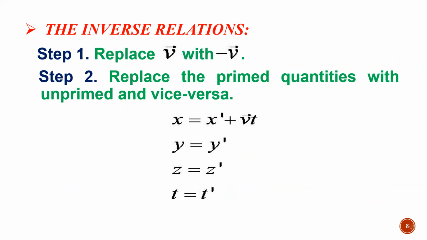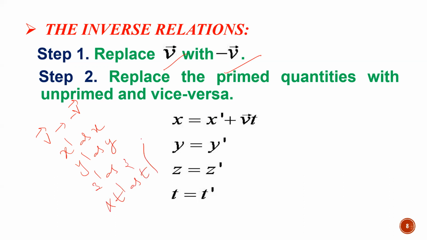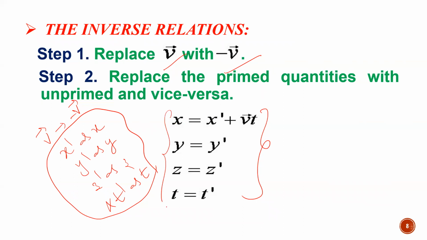Now, when I have Galilean transformations, by replacing v bar with minus v, x bar as x, v bar as minus v, velocity in the opposite direction, and y dash as y, and z dash as z, and t dash as t. Then all the Galilean transformations will be turned into this, right?